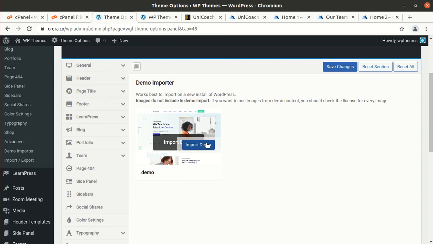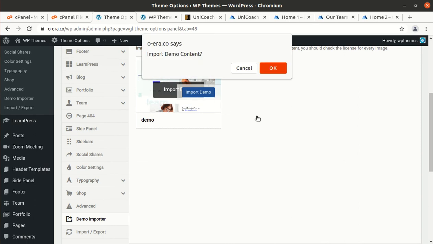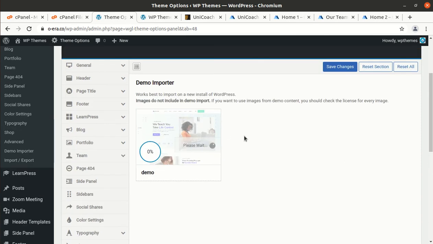demo. I am clicking on import demo, but remember, your server core vitals should be good for doing this activity. So again, it depends on your server, so be sure the PHP and all such things has been well set, and after that you can import the demo. And I am clicking on import demo, and it has been started now, and the screen itself is saying the progress.